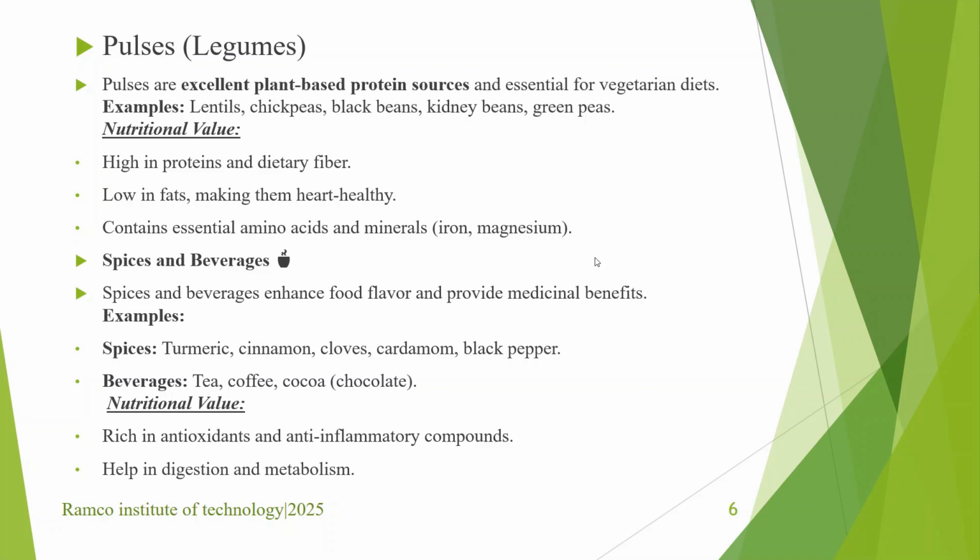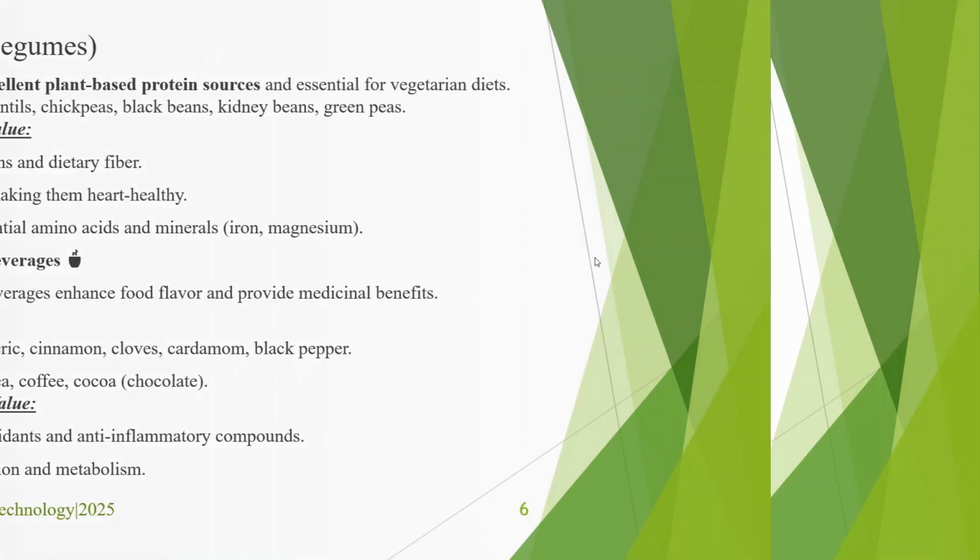So these foods help in disease prevention. While we are attacked by any viruses or bacteria, these foods improve our immune system, so that we can prevent those diseases.